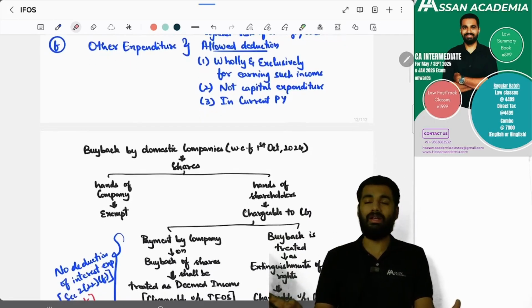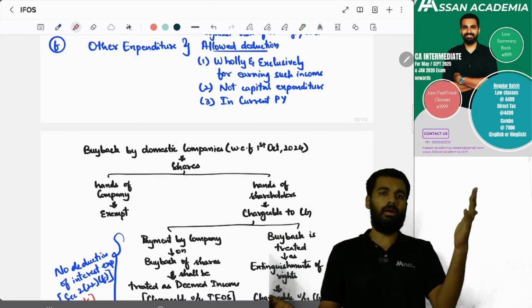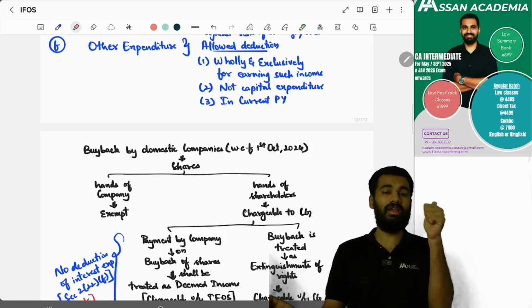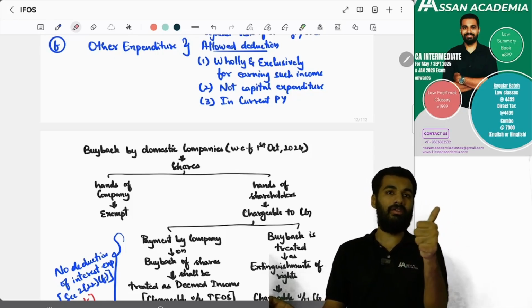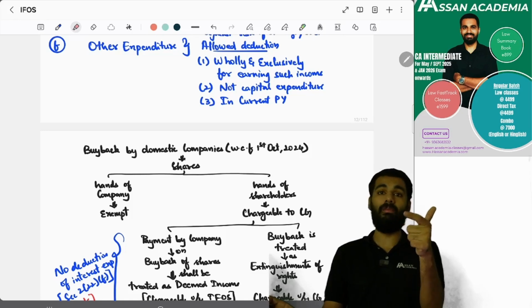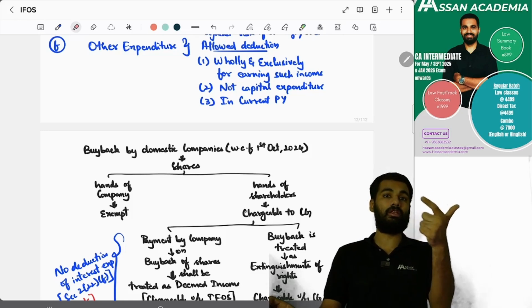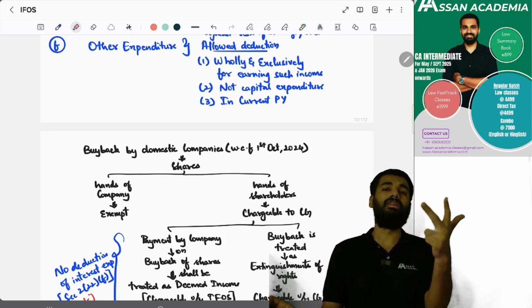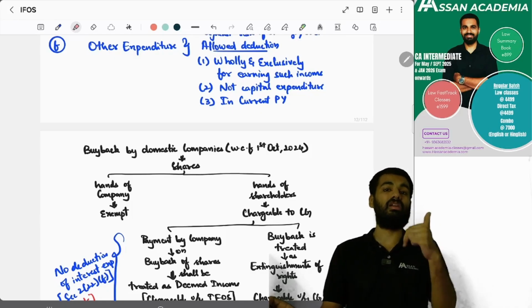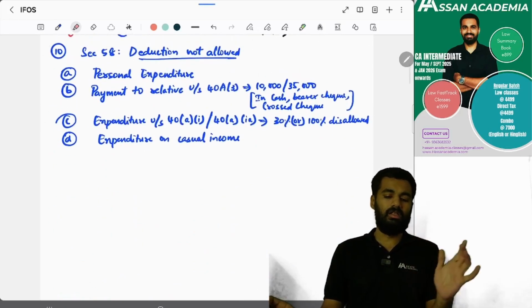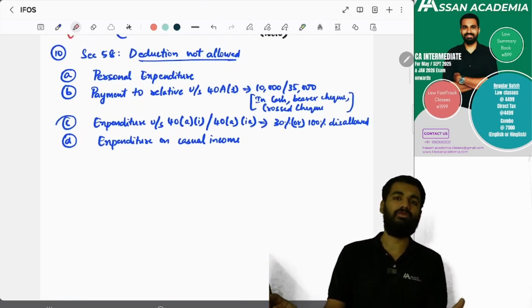Other expenses allowed as deduction: if it is wholly and exclusively incurred to earn that income, and it should never be a capital expenditure. It should be a revenue expenditure, and that particular expenditure is incurred in the current previous year. Yes. Next, sir, as per section 58, the following expenditure will not be allowed.